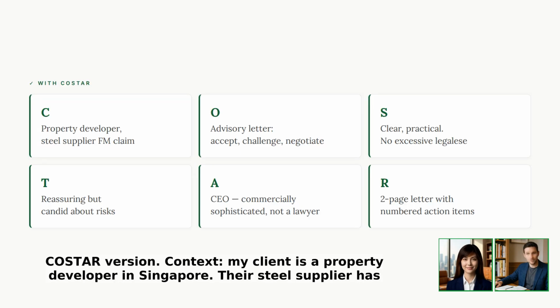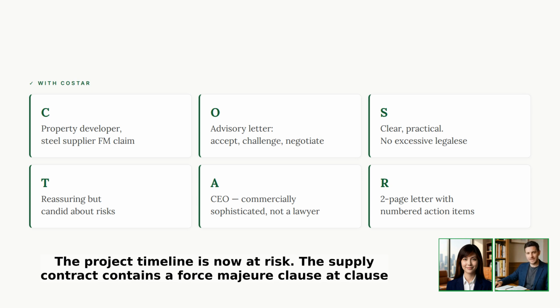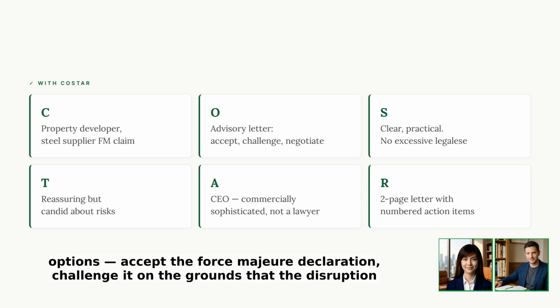COSTAR version. Context. My client is a property developer in Singapore. Their steel supplier has declared force majeure due to a shipping disruption affecting delivery of structural steel. The project timeline is now at risk. The supply contract contains a force majeure clause at clause 9.3, which is attached. Objective. Draft a client advisory letter explaining 3 options. Accept the force majeure declaration.